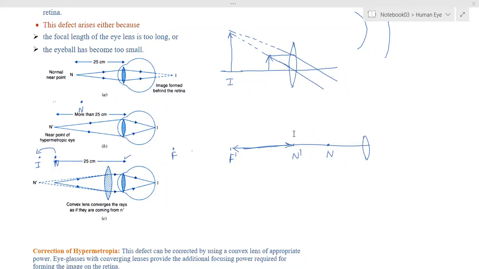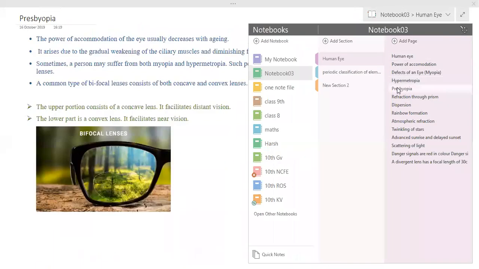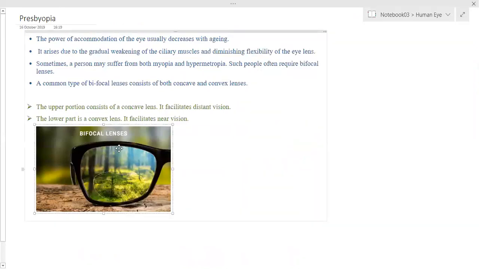Yes, ma'am. Okay, so if the person has only hypermetropia in the beginning case of presbyopia, that is due to the weakening of the ciliary muscles. In the initial stage, it is a reading and writing problem. At that time, he has to use spectacles having a convex lens, because that is the remedy for a hypermetropic eye. But if the person has both defects, then that person has to wear a bifocal lens. Now what is a bifocal lens? Bifocal lens means two lenses in one spectacle.